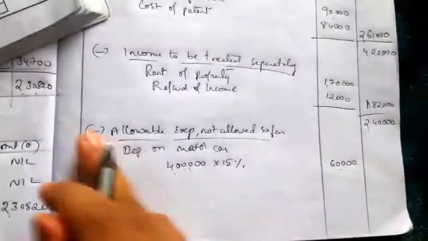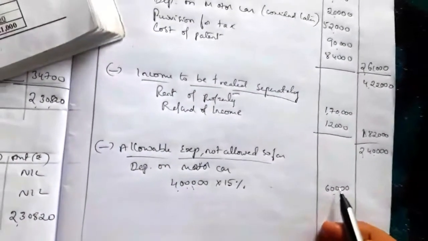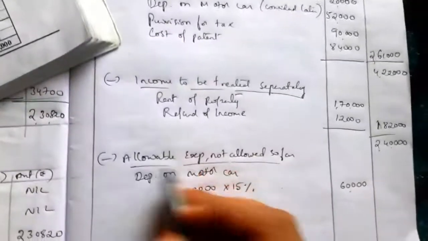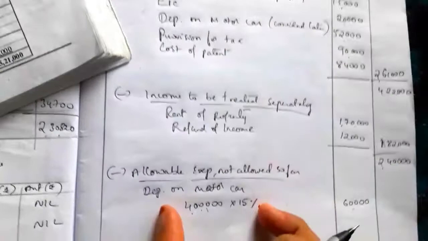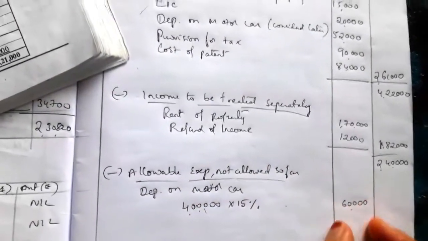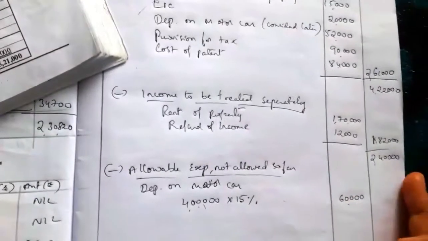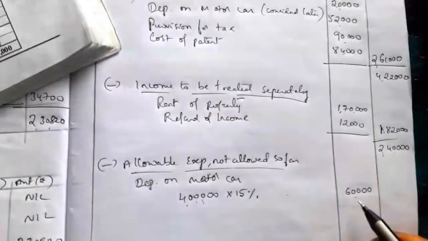Expenses added means we are cancelling the expenses. Expenses deducted means allowable expenses not allowed so far, we are recording it. So to record we are writing 60,000. 60,000 is recorded, 52,000 is cancelled. So in the profit and loss account, the depreciation amount recorded is 60,000.